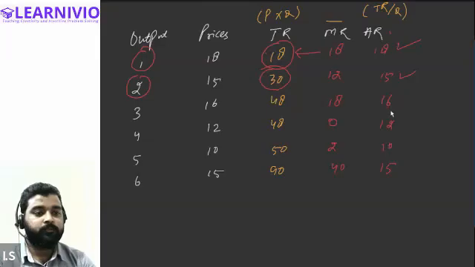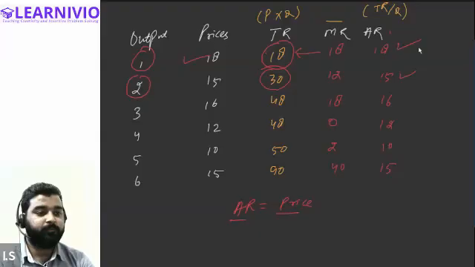Okay. Now, one thing that you will notice in this question, that average revenue every time is equal to the price of the commodity, right? At the first unit, price was 18, the average revenue is also 18. Again, at the second unit price was 15, the average revenue we got is also 15. Average revenue at the third unit is 16, price was also 16. So this means that average revenue is always equal to the price of the commodity.